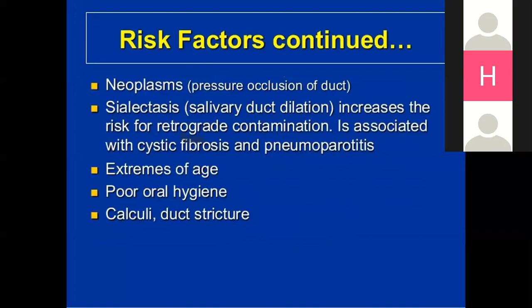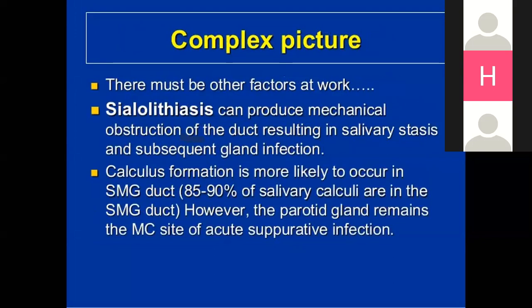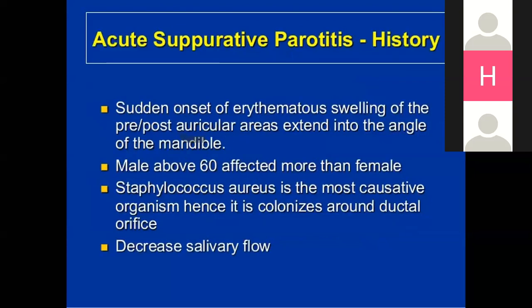Risk factors: they may also include neoplasm, atelectasis, extremes of age, and poor hygiene, which also lead to calculus formation in the ductal structures. There must be other factors. Sialolithiasis can produce mechanical obstruction of the duct, resulting in salivary stasis and subsequent gland infections. Calculus formation in the submandibular glands: 85 to 90% of salivary calculi are in the submandibular gland. However, the parotid gland remains the most common site of acute suppurative infections.